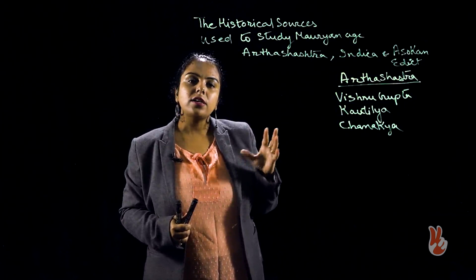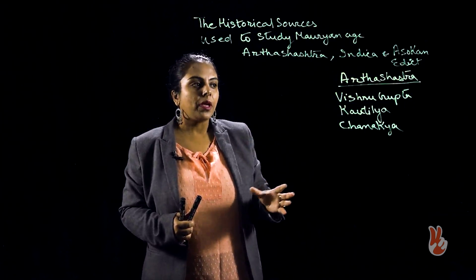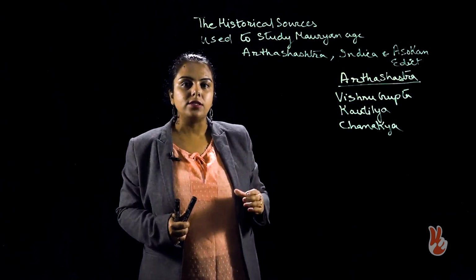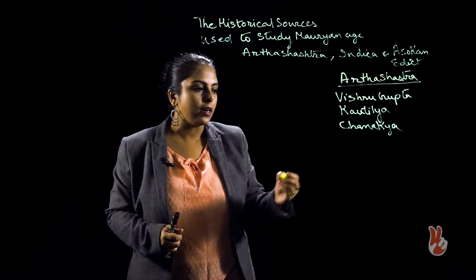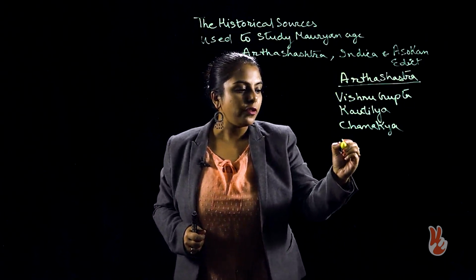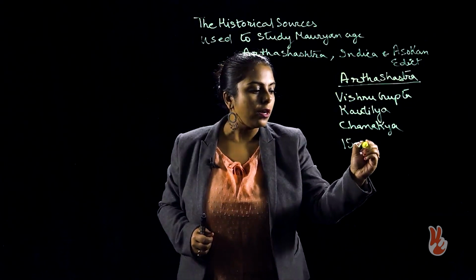Anyways, Arthashastra is normative in tone. As far as the structure is concerned, it is divided into 15 volumes or adhikaranas.